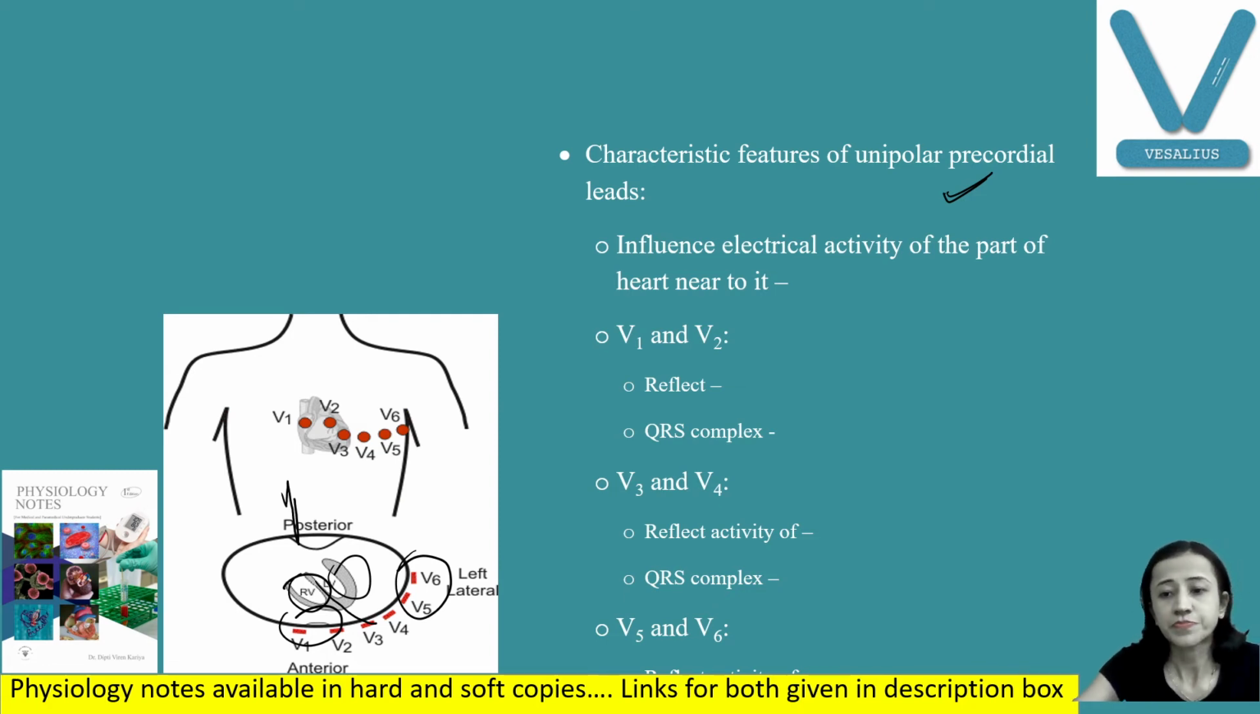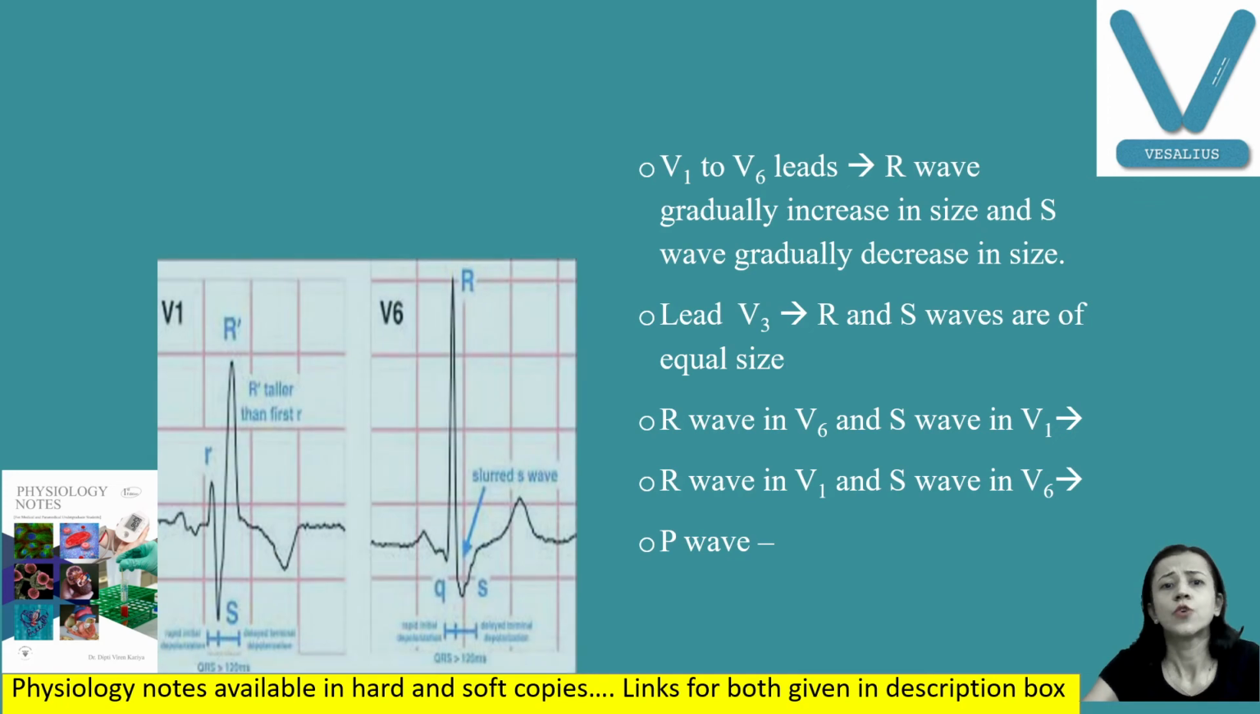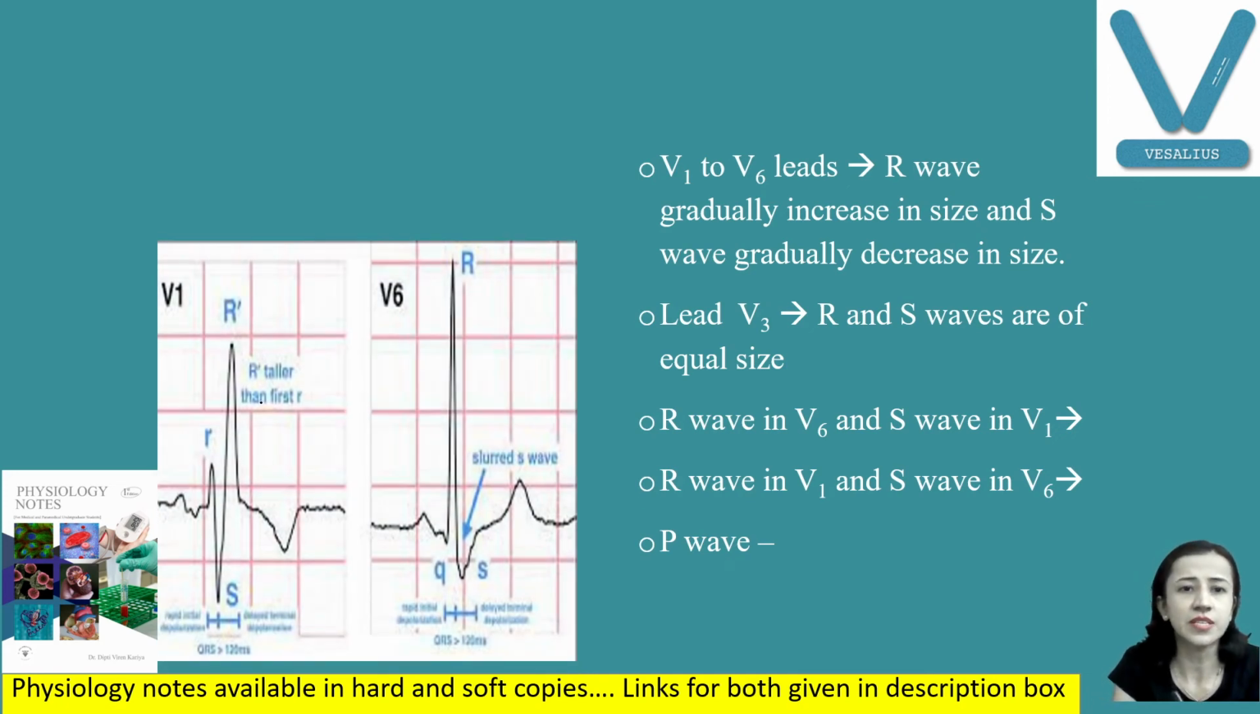Now, as we pass from V1 to V6, you can see here that R wave height gradually increases, and S wave size gradually decreases. This is R, and this S gradually decreases. So in V3, R and S waves are equal. So R wave in V6 and S wave in V1 denote the left ventricular activity, whereas R wave in V1 and S wave in V6 denote the activity of the right ventricle.